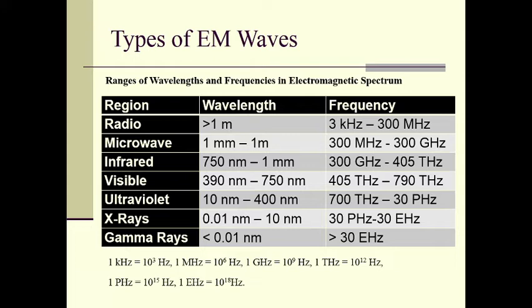Visible radiation, as we know, has wavelengths of 390 nanometer to 790 nanometer, and ultraviolet radiation has wavelengths of 10 nanometer to 400 nanometer. X-rays have wavelengths of the order of 0.01 nanometer to 10 nanometers, and the gamma rays have wavelengths smaller than 0.1 nanometers.